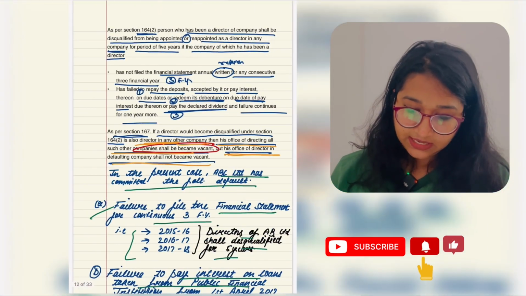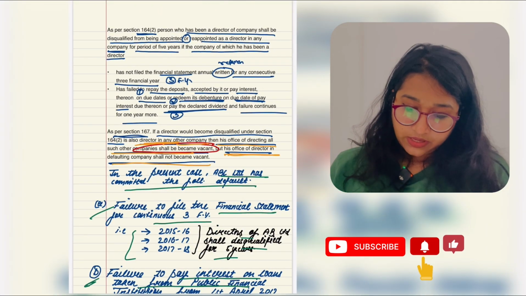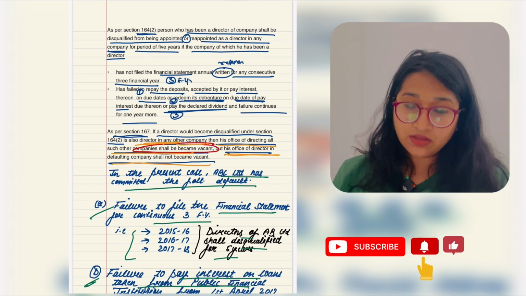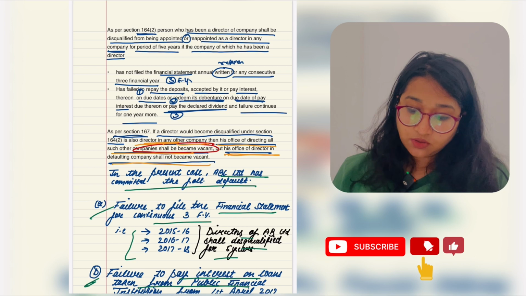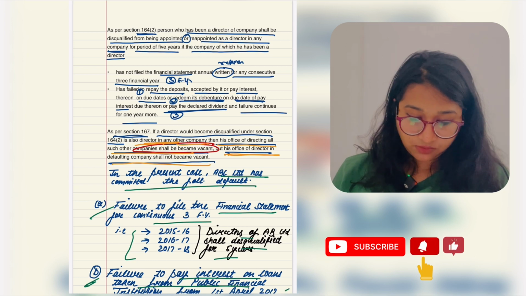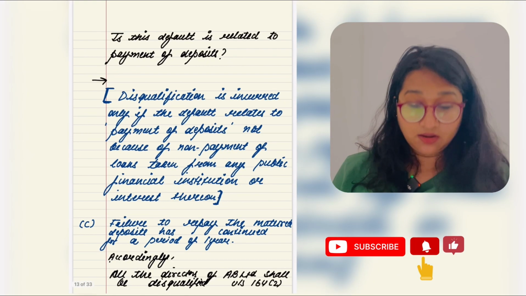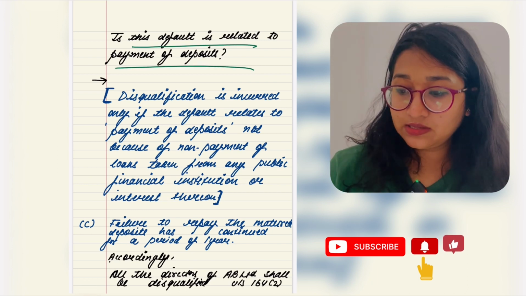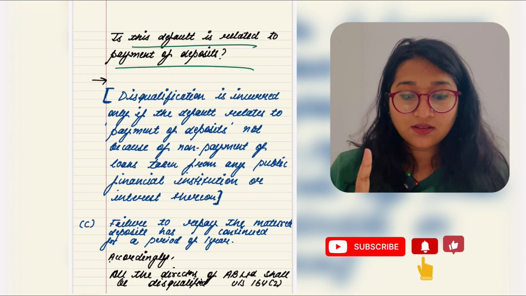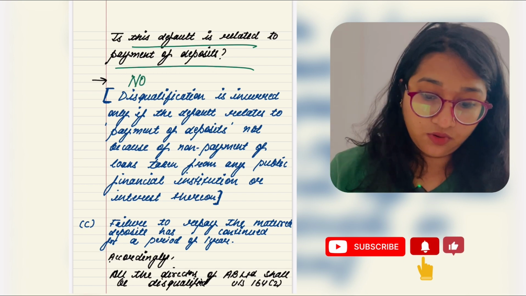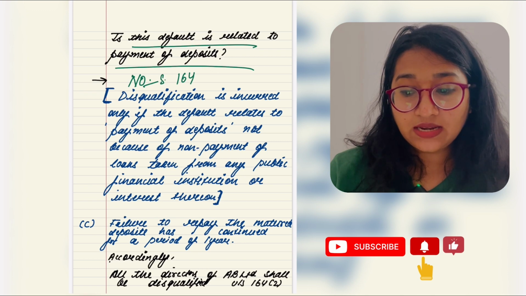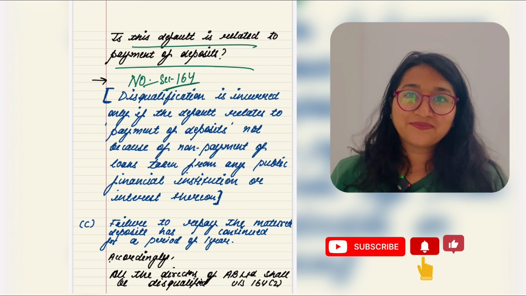Yes. Let's go. Okay, so the solution says that the answer we are having, failure to pay interest on loan taken from public financial institution from 1st April 2017 onwards. Is this default related to payment of deposit? Yes or no? No. Right? We have no such condition in section 164.